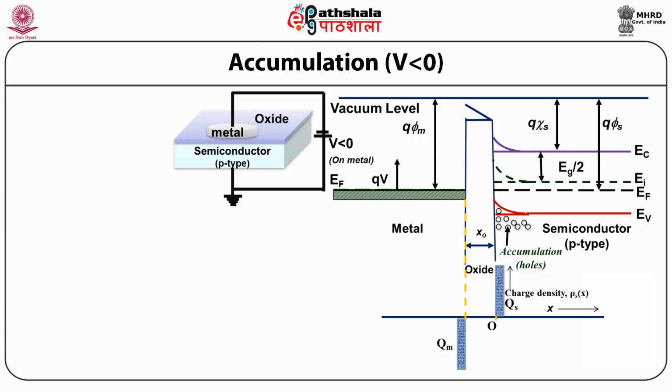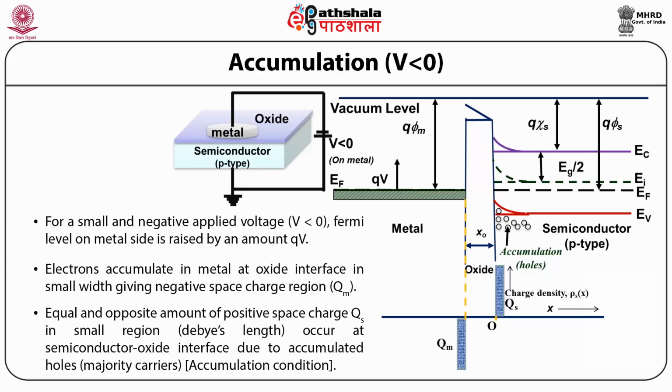bias is applied. So, for a small and negative applied voltage, that is V less than 0, the Fermi level on the metal side is raised by an amount QV than on the semiconductor side. The schematic under this biasing condition is shown on the left hand side and the energy band diagram is shown in the figure on the right hand side.